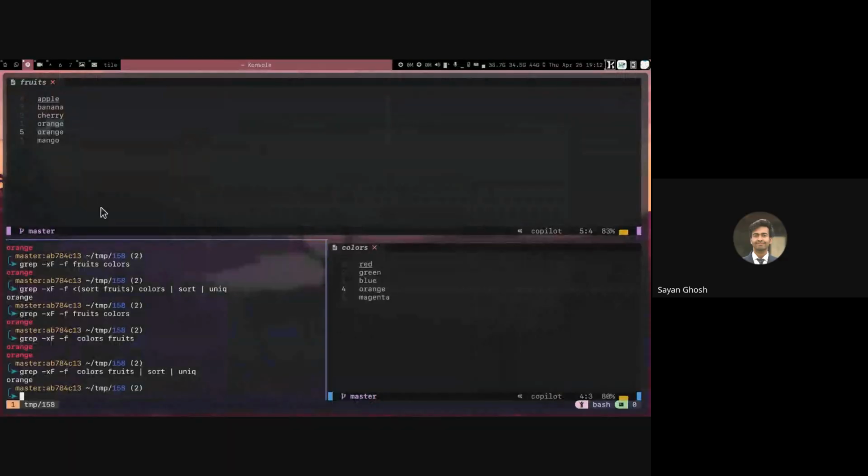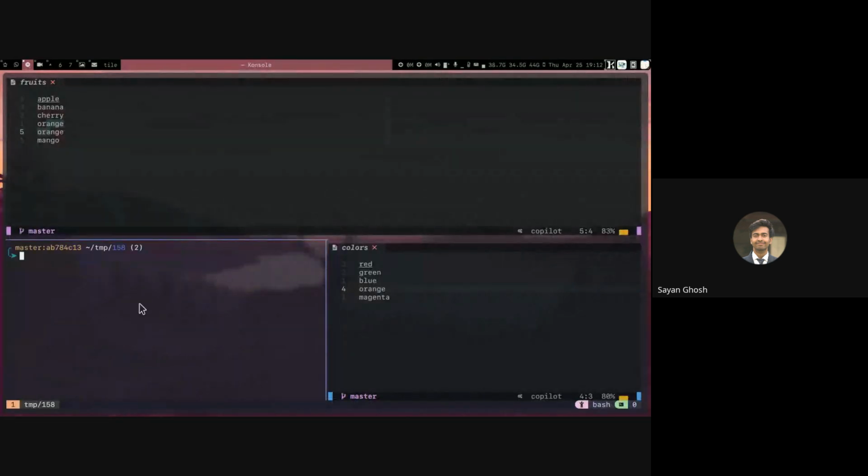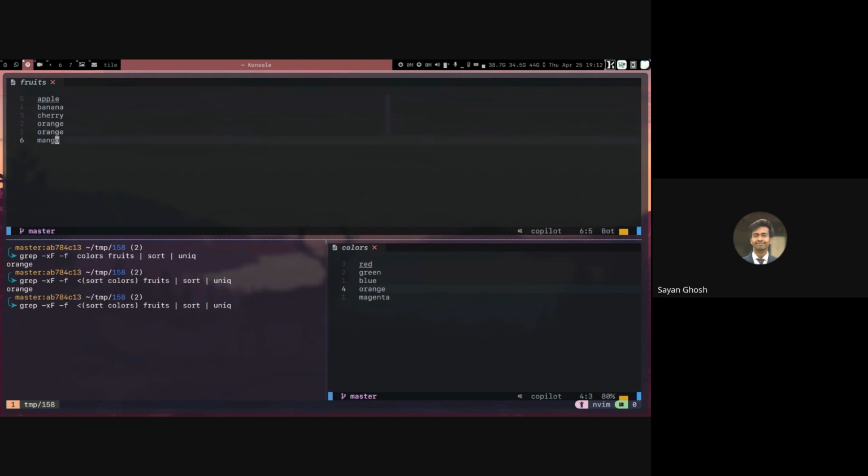No, it will not have any effect in this command, because here, when we are running this, this is the command. Also, it is already sorted, that's why it's not showing. Suppose mango is at the very top. Yeah, so even if it is not sorted, let's say this is present here, right?